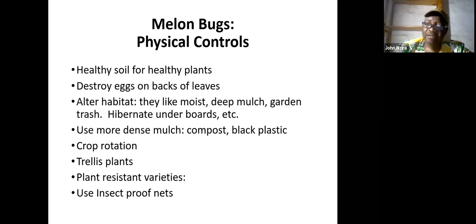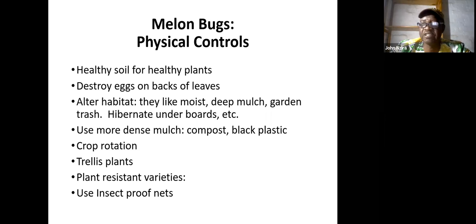The black plastic helps to kill it. You cover the ground, a specific area where you think the mealybug is, with the plastic, and when there is enough sunlight, the plastic heats the soil and can cook it and kill the mealybug. Crop rotation is very important when you have pests in the garden. Crop rotation means you do not plant the same type of crop at the same place.